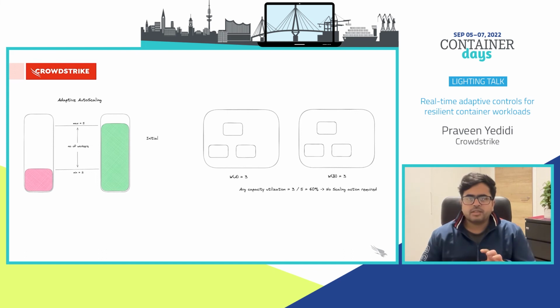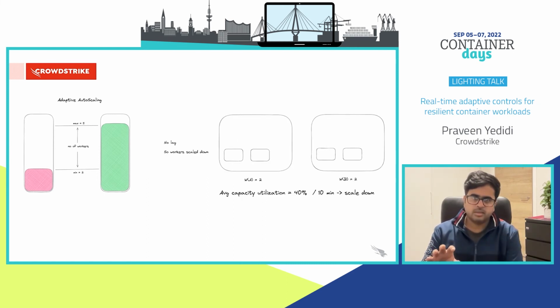Imagine a scenario where we have 2 pods with 3 workers in it. Now, the average capacity in this scenario is 60%. But if we have no lag in the system and there is no work for the adaptive concurrency system to work through, it will reduce the worker pool size, as we have seen before, to minimum size to try and save resources.